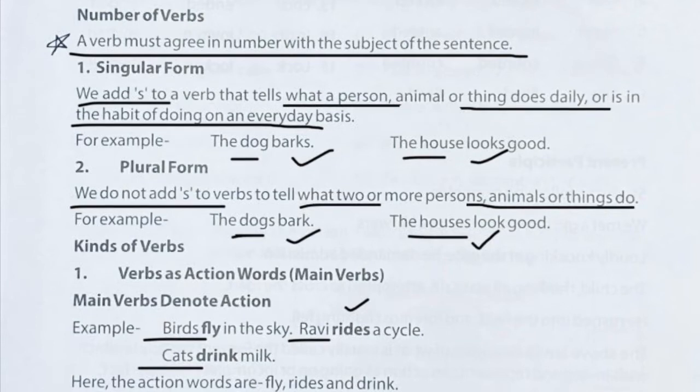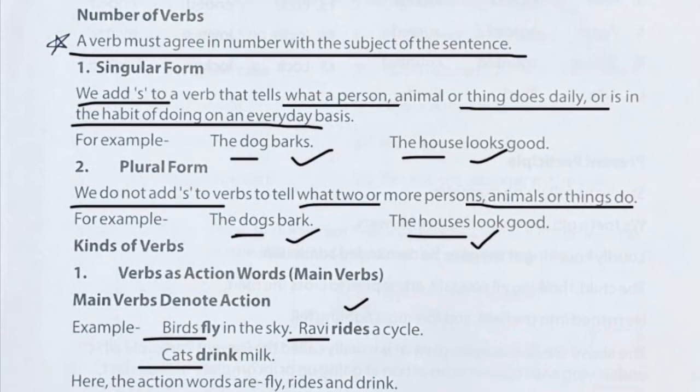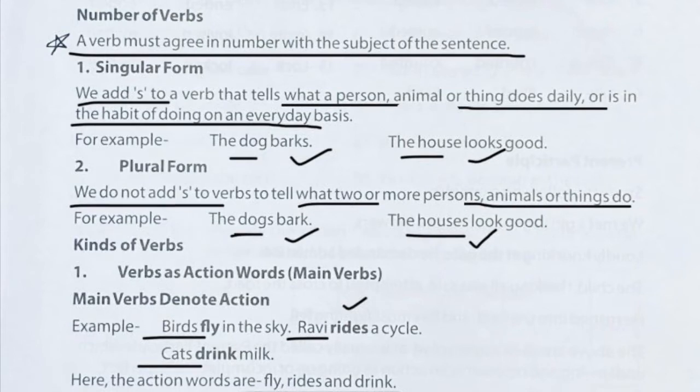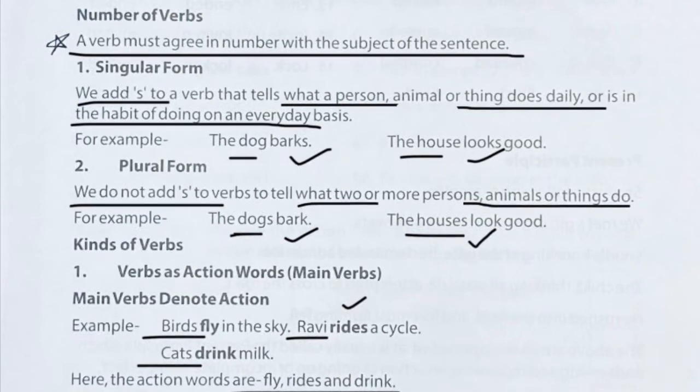If I say they is playing in the ground, then it is a wrong sentence because the subject and the verb are not matching. They are not in agreement with each other, because they is plural and is singular. Okay, so they are playing in the ground is a correct sentence. So this is the meaning of this line, that a verb must agree in number with the subject of a sentence.